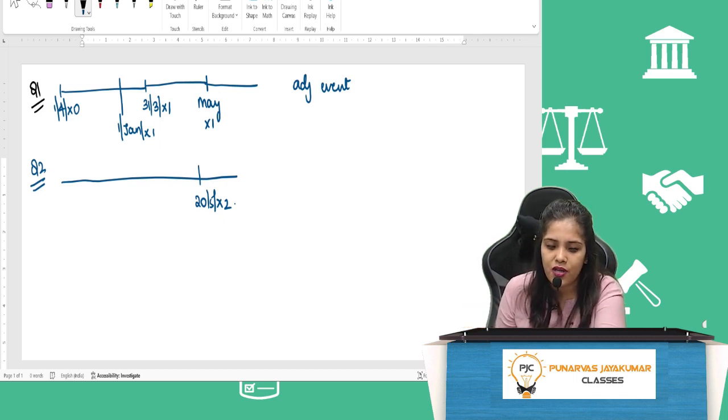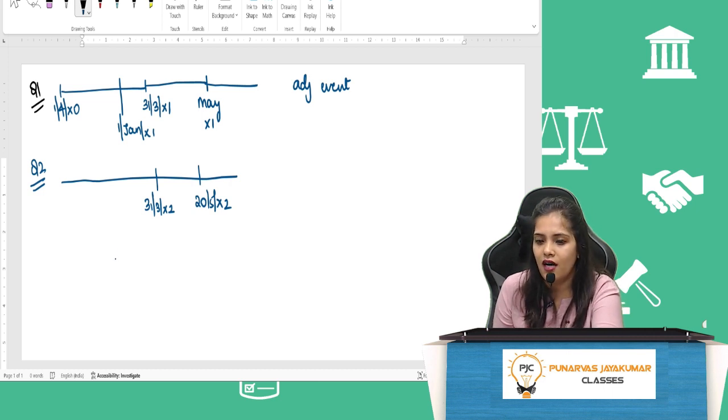Accounting year of the company ends on 31st March X2. The loss of earthquake is estimated at rupees 30 lakhs. State with reason whether the loss due to earthquake is an adjusting event or not an adjusting event.